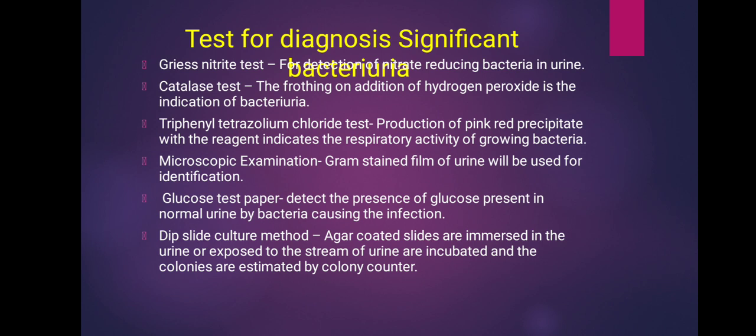Then microscopic examination. This will be by doing gram staining, and the gram stain film of urine will be used for identification. Next one, glucose test paper. This is used to detect the glucose present in the urine utilized by bacteria causing the infection. Next one, dip slide culture method. Agar coated slides are immersed in the urine or exposed to the stream of urine, incubated, and the colonies are estimated by colony counter.